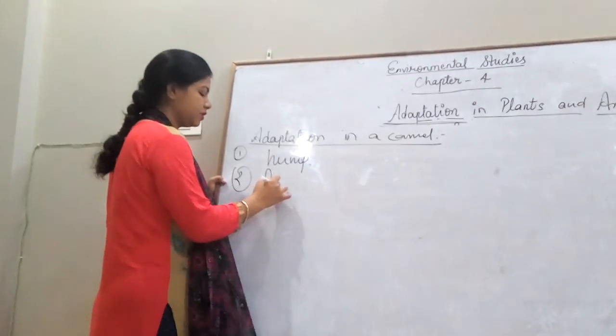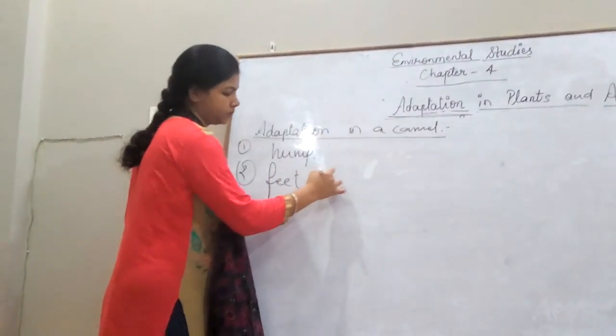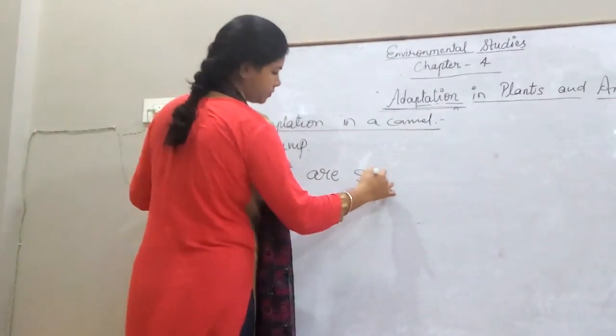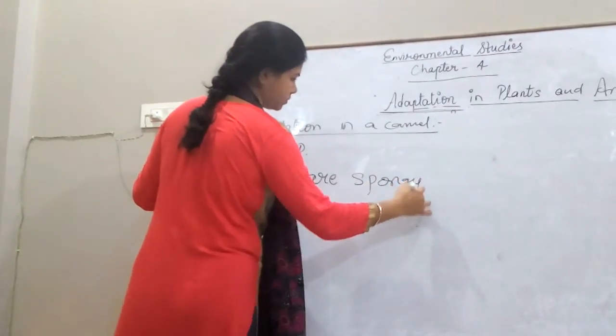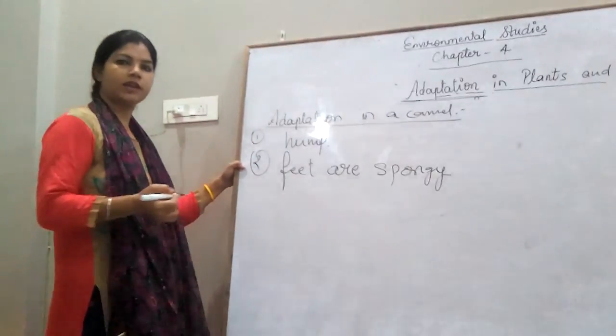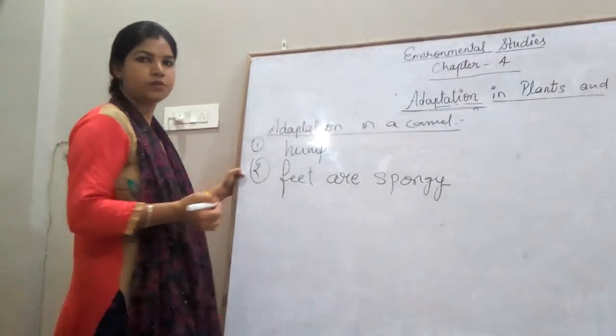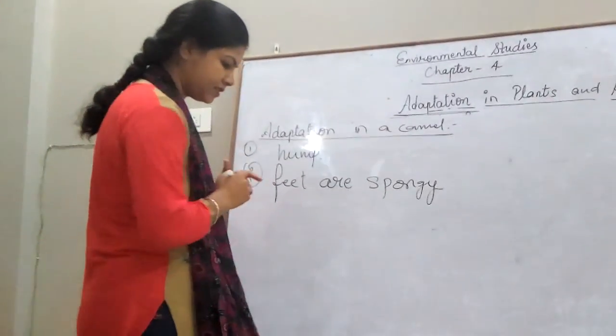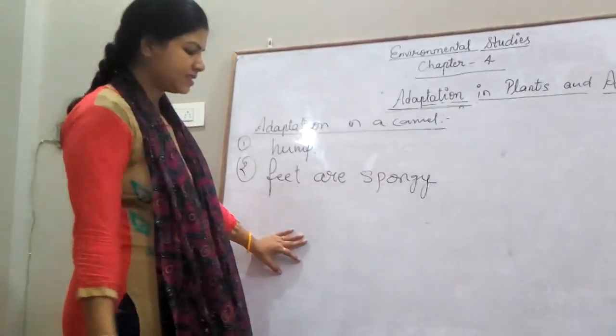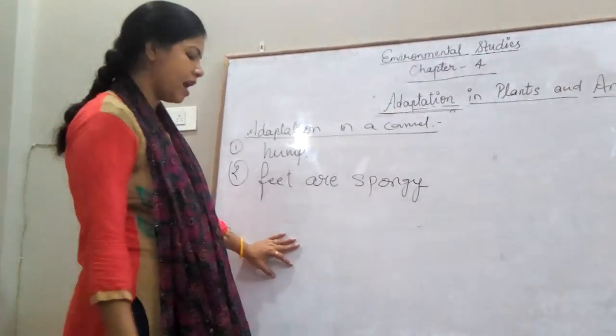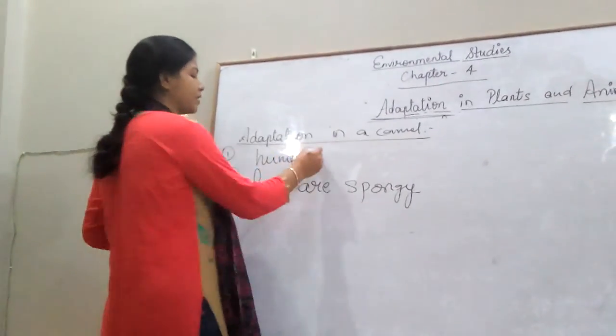feet are spongy, and anything else? Yes. So the question is asking, why does a camel have a hump on its back?